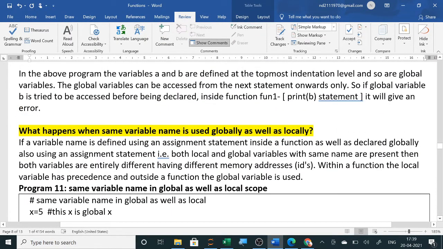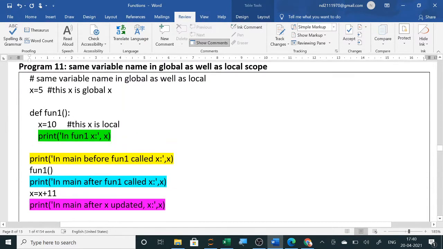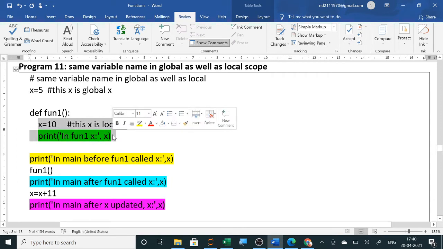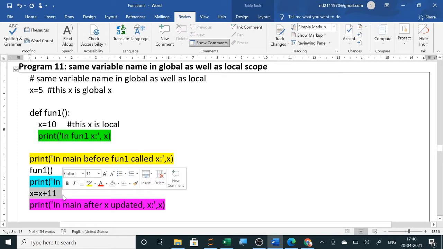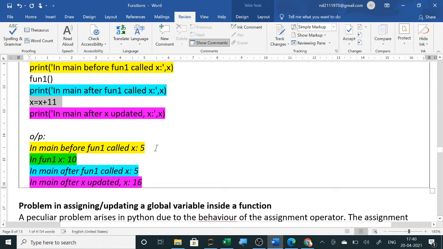Now here you can see what happens when the same variable name is used globally as well as locally. So suppose I am using the same name x as global and x as local. Now inside this function this local value will be printed, that is 10 will be printed, but outside, x equals 5 is there. So in the main program x equals 5 will be executed and it will print. Here you can see the output, outside 5 will be printed and inside 10 will be printed. So this is the difference between when the same variable is used globally as well as locally.